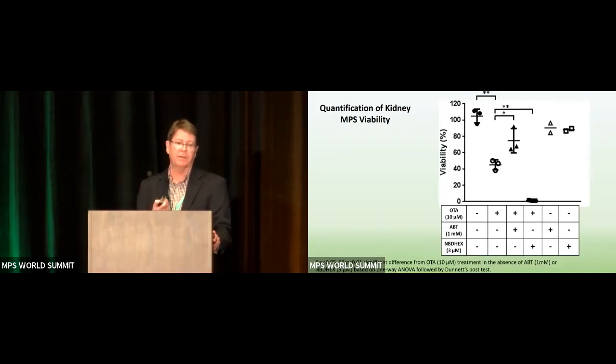And this is quantified here in this slide. So we can see, in the first column with nothing exposed, we can normalize that to 100% viability. In the third column, looking at just treatment with OTA and ABT, you do see some protection, going from 100% viability to about 70% viability. In addition, you see about 40% viability with OTA alone.